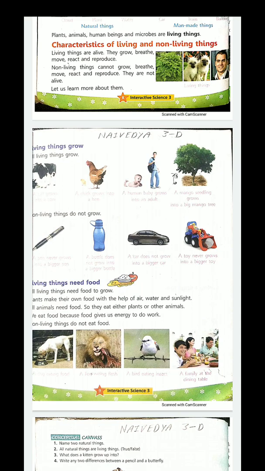If you have an animal at home, if you have a pet, fish, dog, cat, anything, so you feed them. Now you give them milk, you give them their food. Then if you have something different, for example a parrot, so you give them some vegetables also. You give them green chilies, you give them some different kinds of pulses and rice. Then they have their own kind of food. You give them water. So this shows that they need food to grow. So they all are living things.